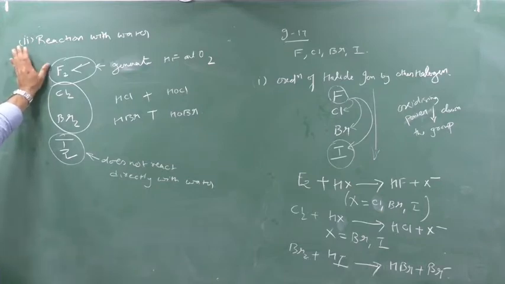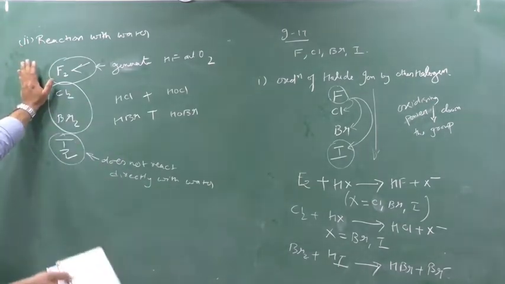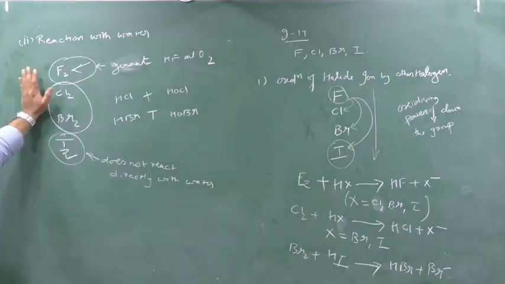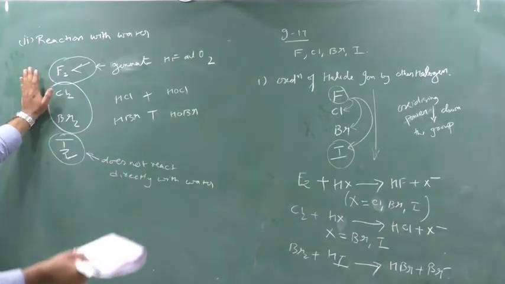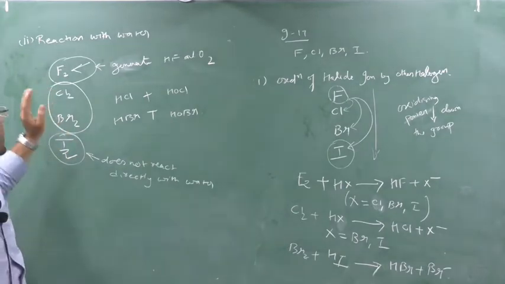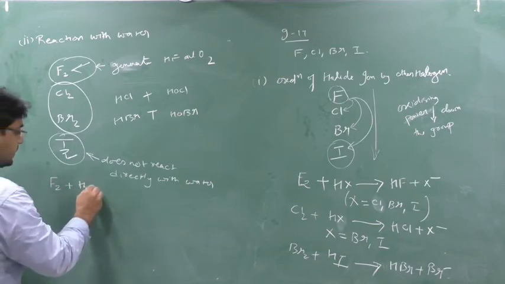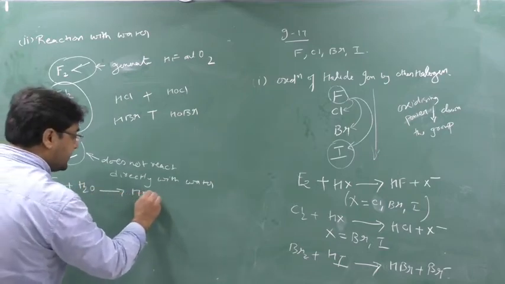But fluorine is the only element that will react with water to generate oxygen and hydrofluoric acid, whereas chlorine and bromine will react with water and generate hydrochloric acid, hydrobromic acid, as well as one oxo acid. These two will not generate oxygen. So see the reactions. Fluorine will react with water and form HF plus O2.